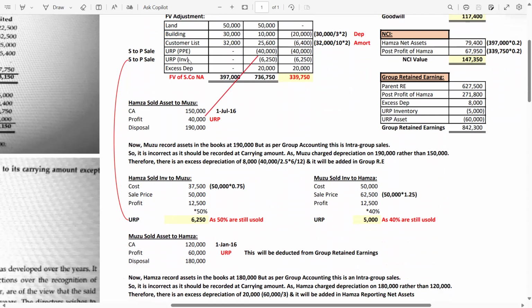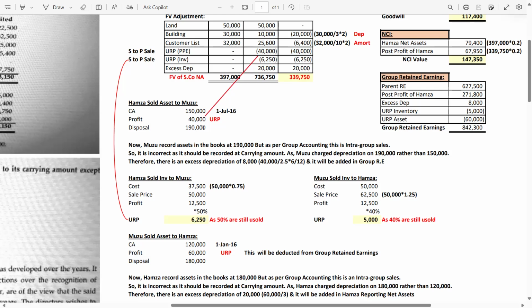H sold an asset to M, carrying amount 150,000 at 1st July 2016. Dates are very important. At 1st July 2016, and the year end is 31st December 2016. So we have to do the adjustment for 6 months. Now profit 40,000 is given in the question. This is the URP. You have to deduct it from the reporting date packet.